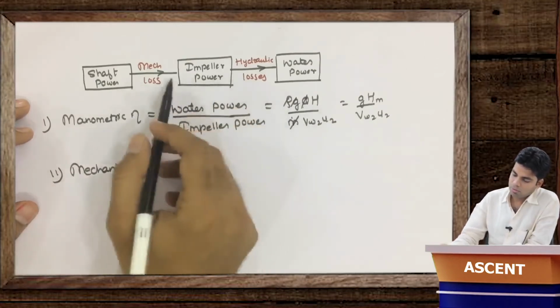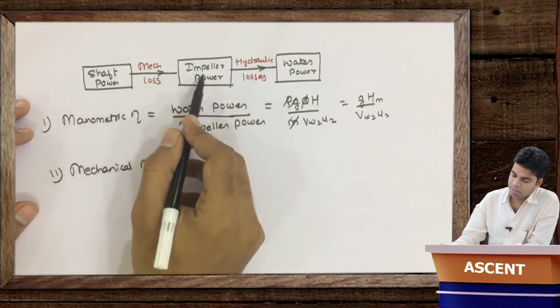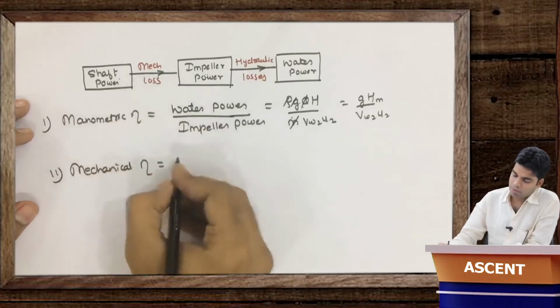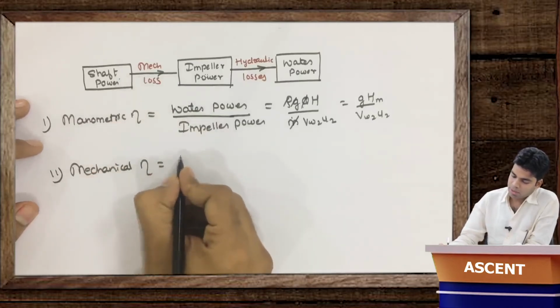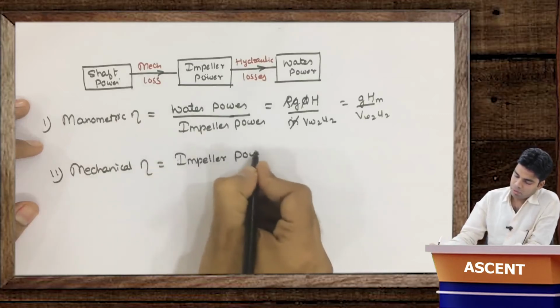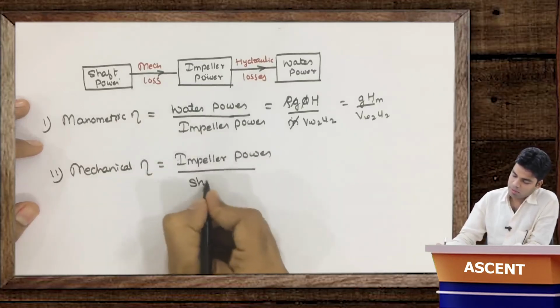Okay, then there will be mechanical efficiency, which is equal to the output of mechanical, which is impeller power. Output is impeller and input is the shaft power. So mechanical efficiency is the ratio of impeller power to shaft power. That's it.